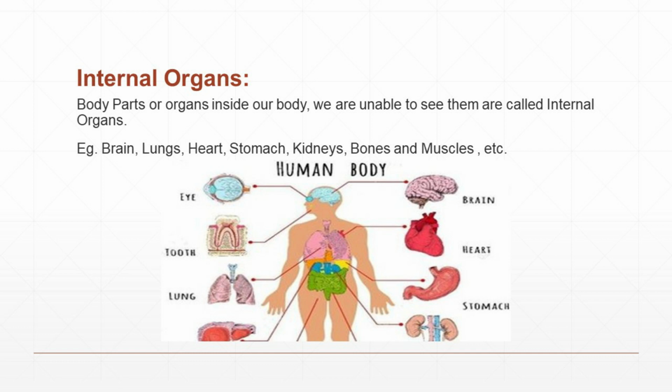Now I think you're all clear. What do you mean by external organ? What do you mean by internal organ? Internal means inside. External means outside. By this word, you can recognize the organs which are found outside the body are called external organs. Organs which are found inside the body are called internal organs.